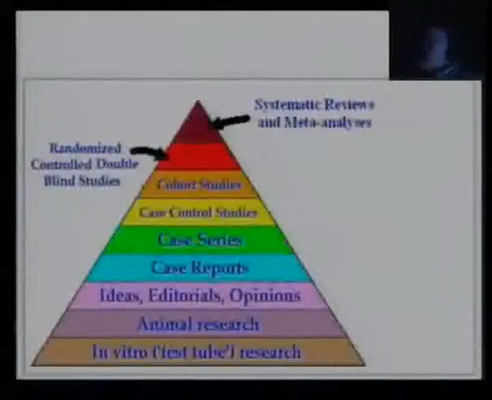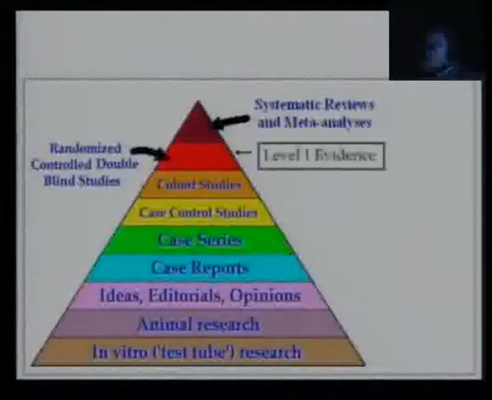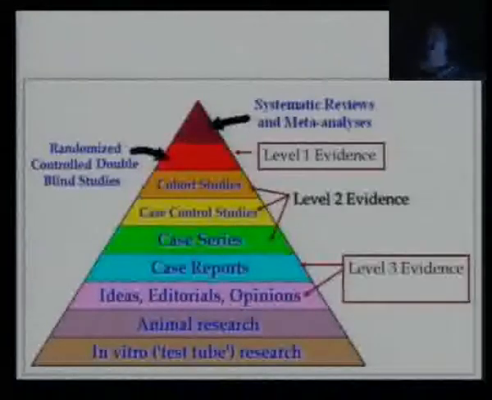So where do we find all these? These are all compiled in something called an evidence pyramid. So this, whatever I'm showing you, is something you're all aware of. RCTs are level 1. Further down, you have the different kinds of studies.